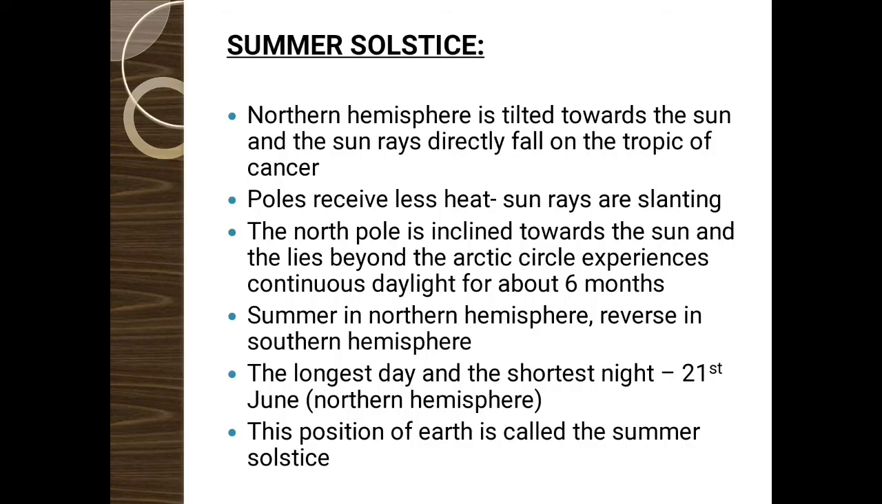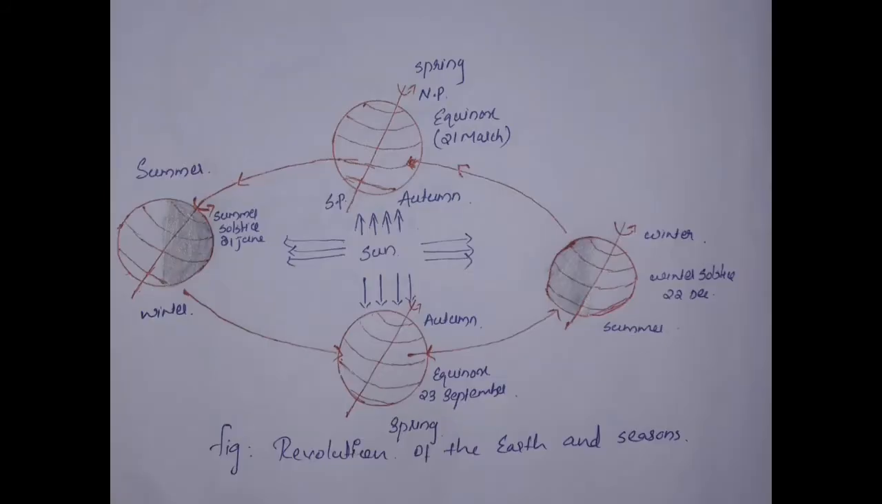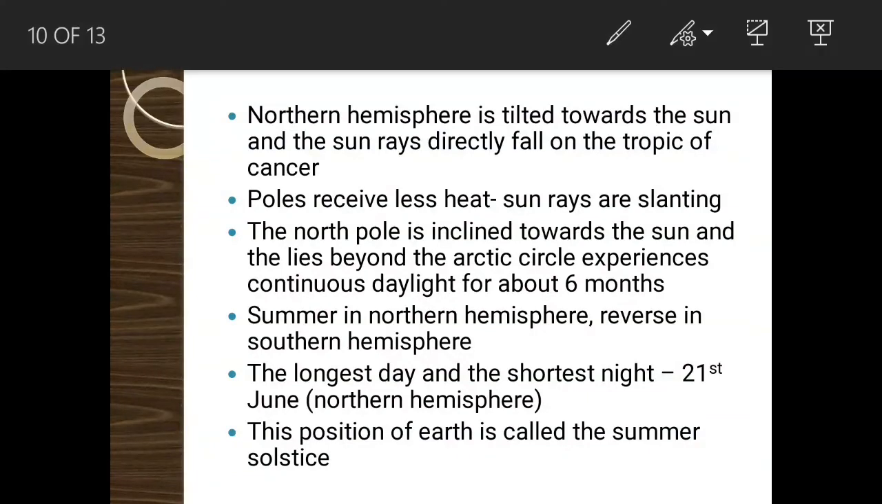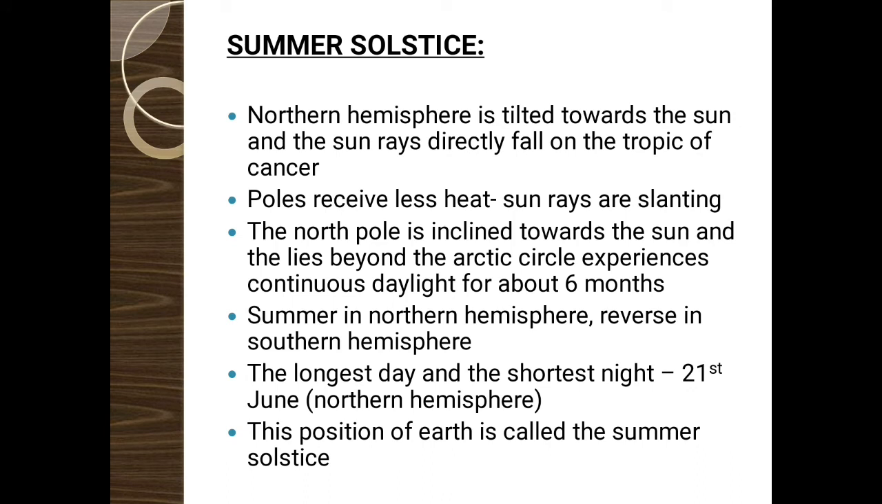During summer solstice, it is summer in the northern hemisphere, because the northern hemisphere is getting direct heat from the sun, and the reverse condition is in the southern hemisphere. That is, when it is summer in the northern hemisphere, the southern hemisphere will experience winter. The longest day and the shortest night in the northern hemisphere is on 21st June. This position of the earth is called summer solstice.